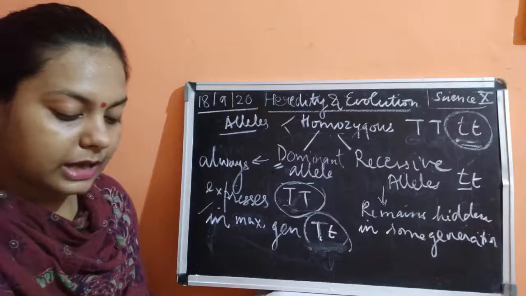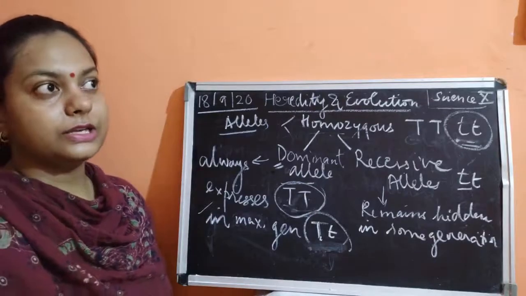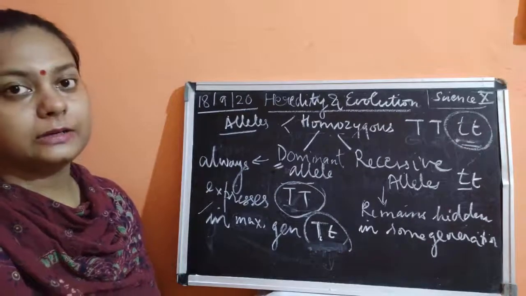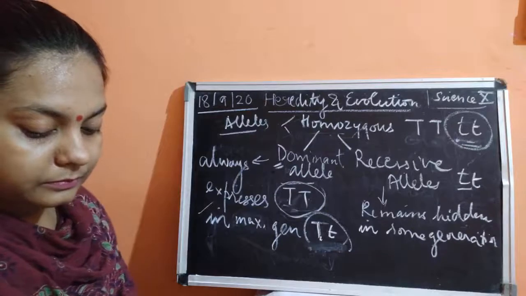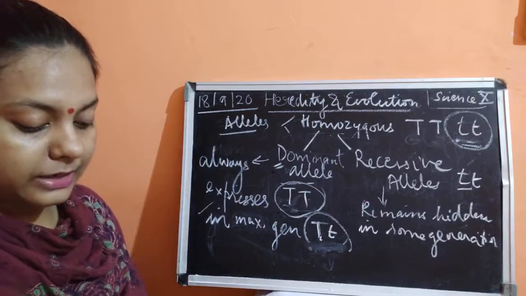For example, eye color is a trait which is expressed in each and every generation. Every person has an eye color. So this is the dominant trait. Okay, next is the presence of hair on the finger. This is also a dominant trait.